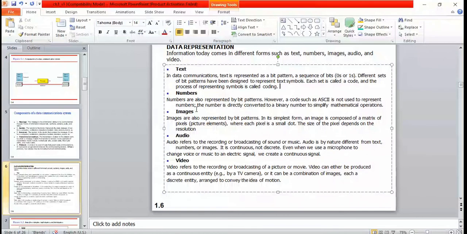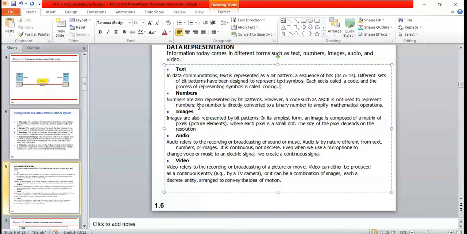Next, numbers. Numbers are also represented by bit patterns. Most of the time numbers are represented with ASCII. Everybody is aware of ASCII values. For all the characters, numbers, special symbols, everything is represented with ASCII values. So a number is directly converted into binary to simplify mathematical operations. Then, images.